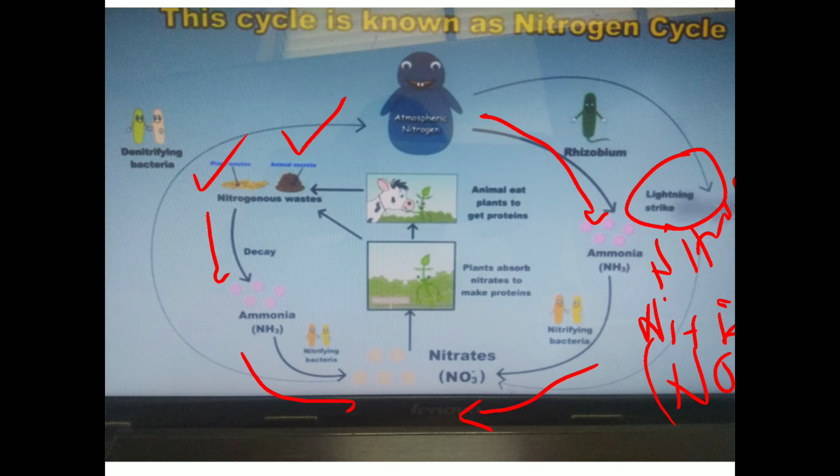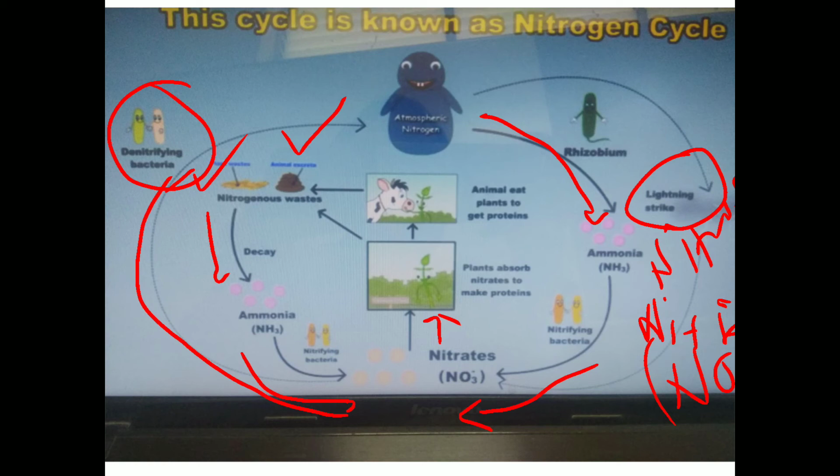Whatever nitrate is converted from the ammonia, some of the nitrate is again absorbed by the plants, and the remaining nitrogen goes back to the atmosphere. How does it go? That nitrate is converted into atmospheric nitrogen with the help of denitrifying bacteria.